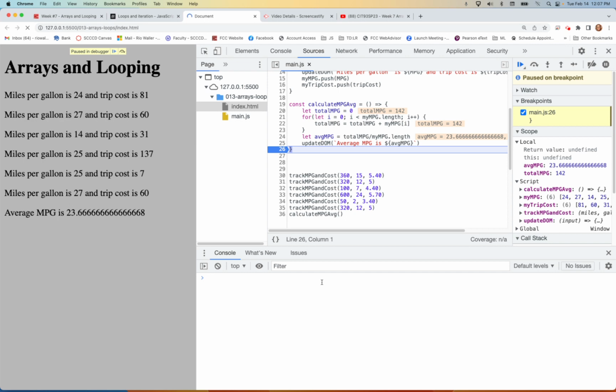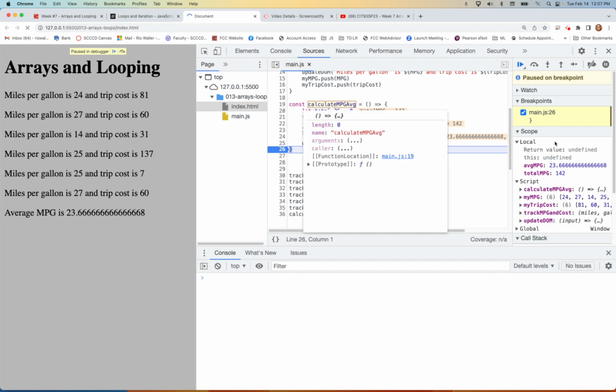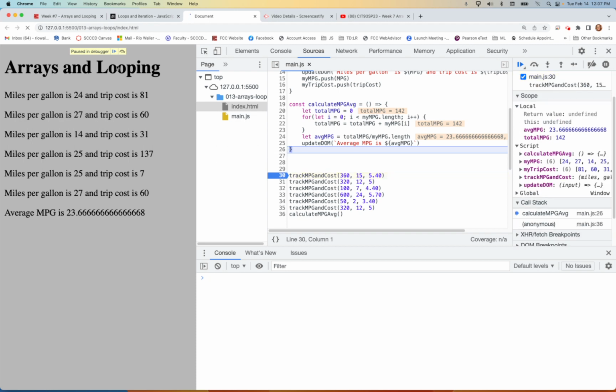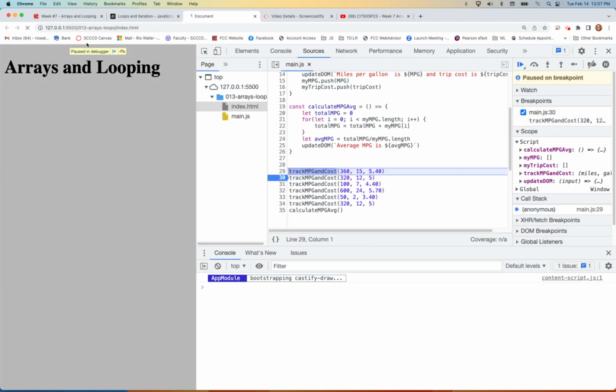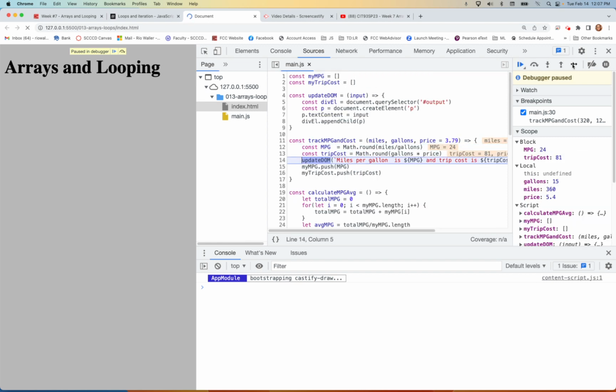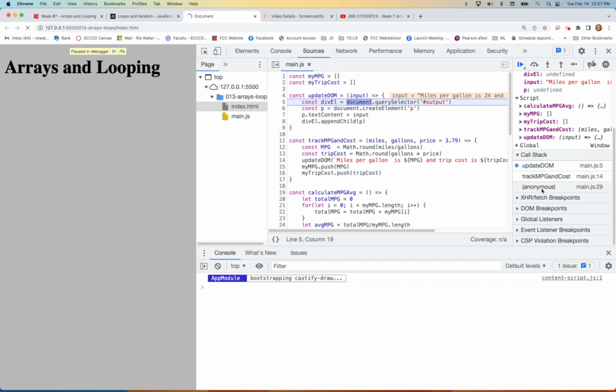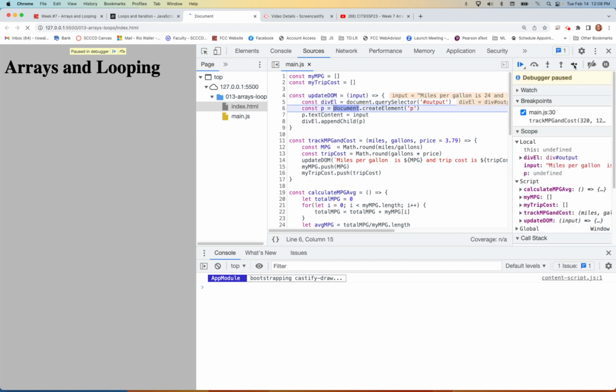Is there something, right? So, one thing here, we could look at locally scoped variables. Right now we're inside of this function, so those are local to there. We've talked about the call stack. Matter of fact, let's look at the call stack again, because I think it's worth looking at before we go into the next concept. So if we step into here, we run through this code. Where are we at in the call stack? From the global scope, we're calling track, and then from track, we're calling update the DOM.